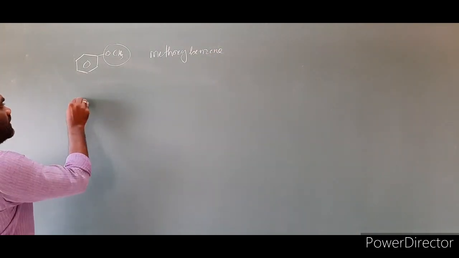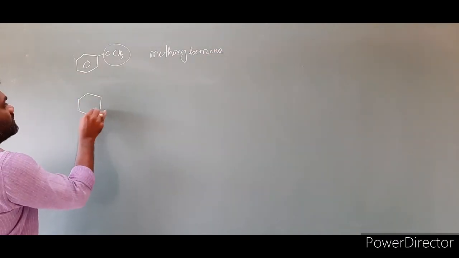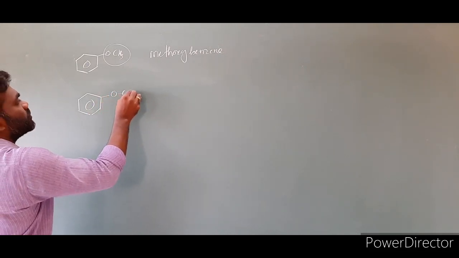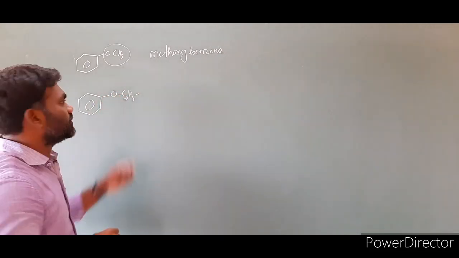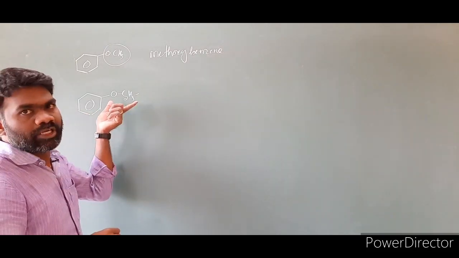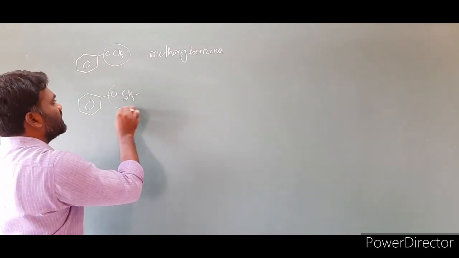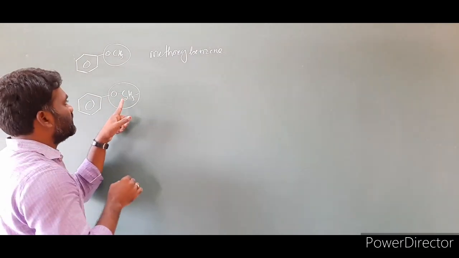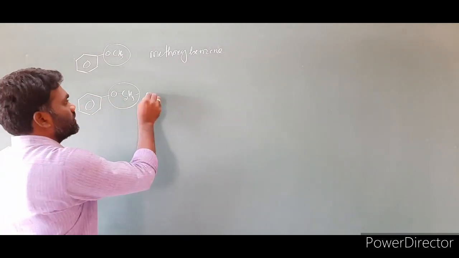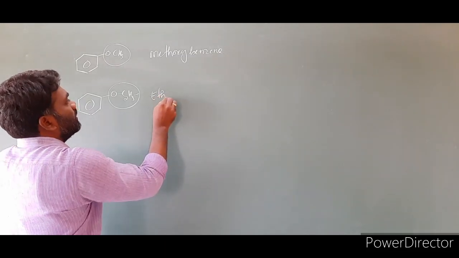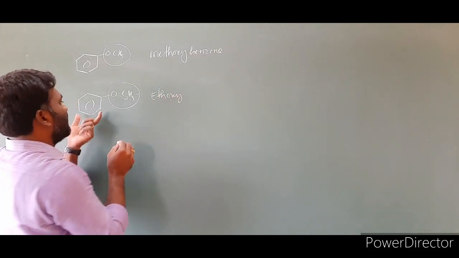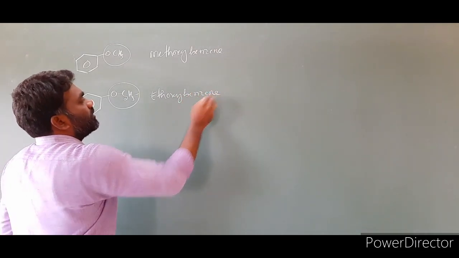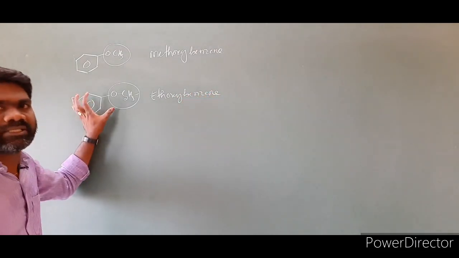I am taking one more example. Benzene, upon this O, C2H5, CH3CH2. So when compared to the benzene, this is a small group. It will be taken as an alkoxy group, nothing but ethyl. The ethyl with oxygen is called ethoxy. Then we have to write benzene. Ethoxybenzene. The name of this compound is ethoxybenzene.